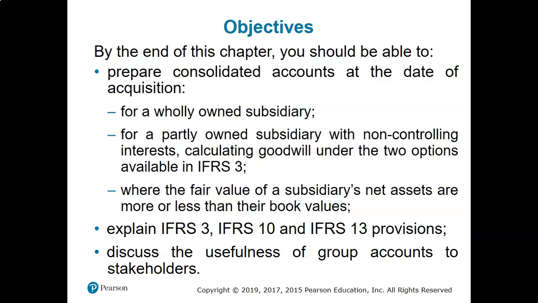What are the considerations for determining fair value of the assets? And if there is any difference between the fair value and the book value of the asset, how we can adjust those in the books of accounts. All these issues are explained in IFRS 3, 10, and 13. All right, so we will see the details of these in this chapter.